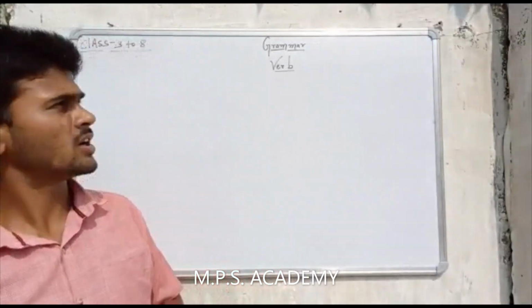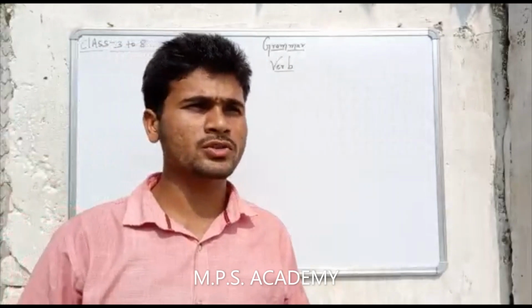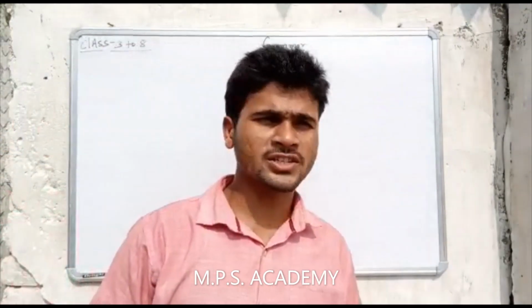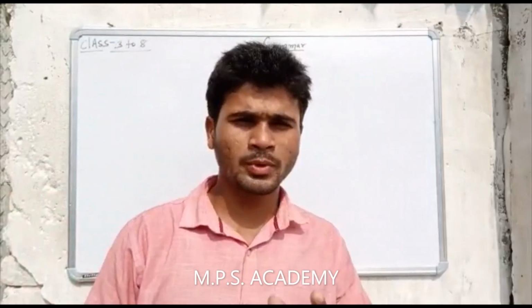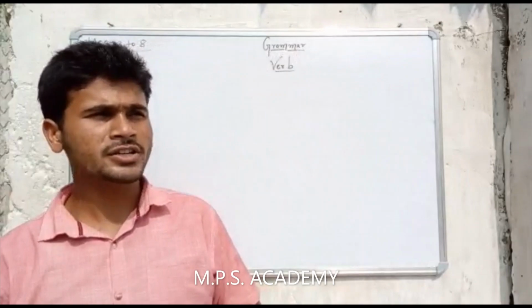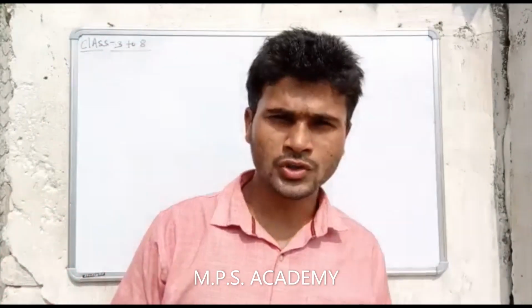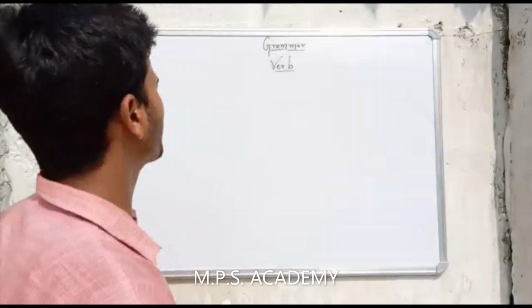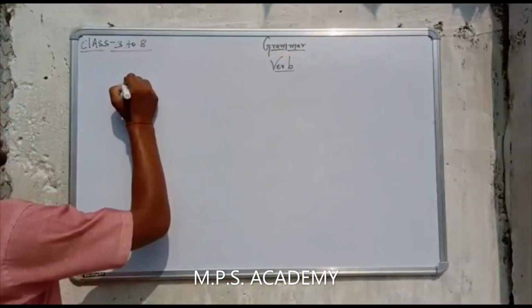So in today's lecture, we are going to discuss the two parts of the verb, that is finite verb and non-finite verb. In the previous lecture session, we have discussed the two parts of the verb on the basis of object, that is transitive verb and intransitive verb. I hope you have understood, all the students. Okay. So today we are going to discuss finite and non-finite verb. So let us talk about finite verb.